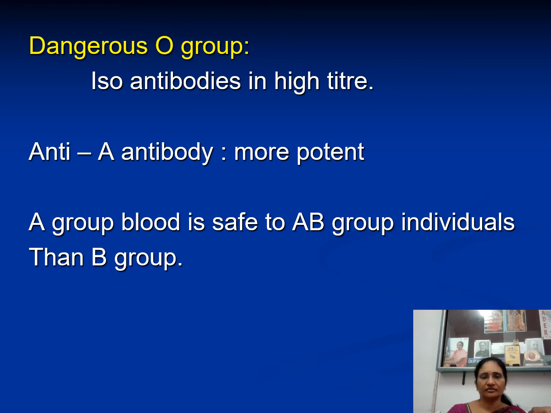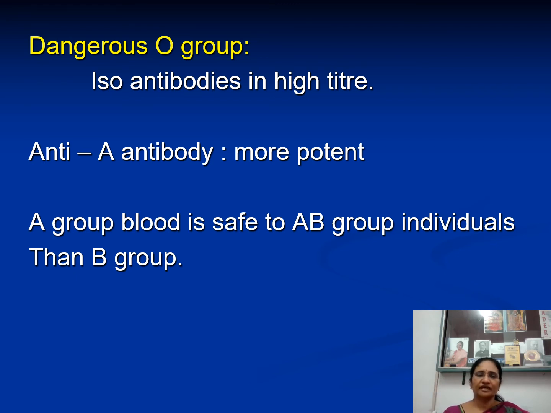That's why you cannot give that O group blood to any group other than O group.